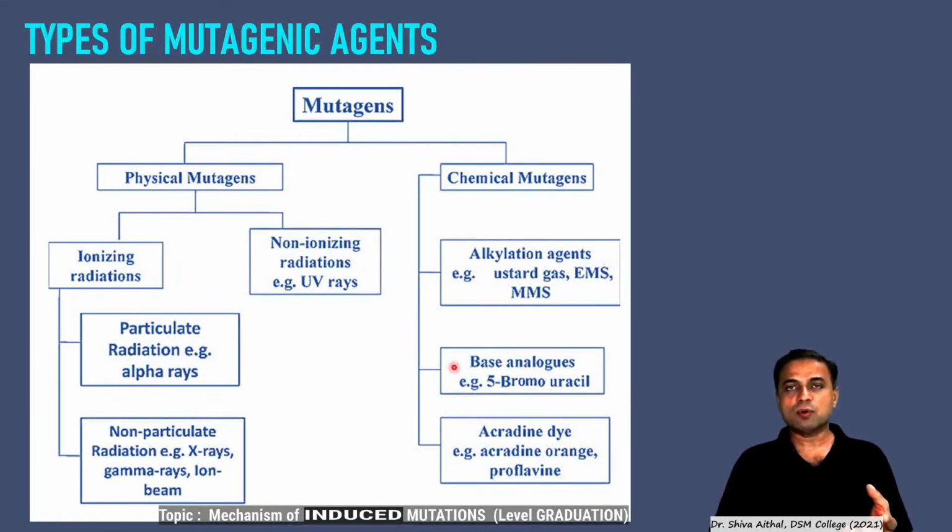Base analogous compounds like 5-bromouracil. There can be many base analogous compounds, but for you to understand, one is sufficient, and the most popular one used in the studies, which is very popular among geneticists, is a potent mutagenic agent, 5-bromouracil. I will be taking the example.